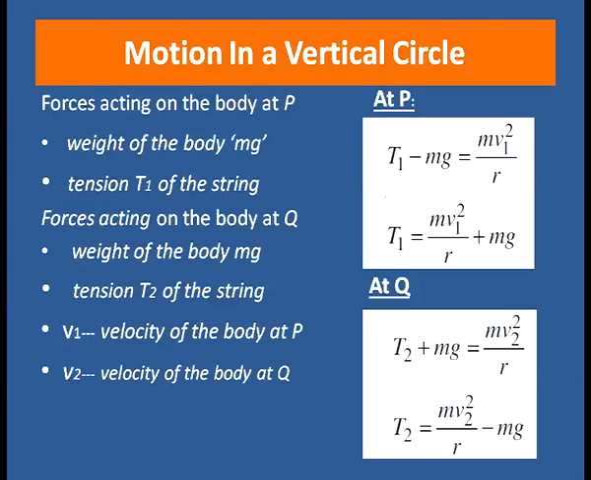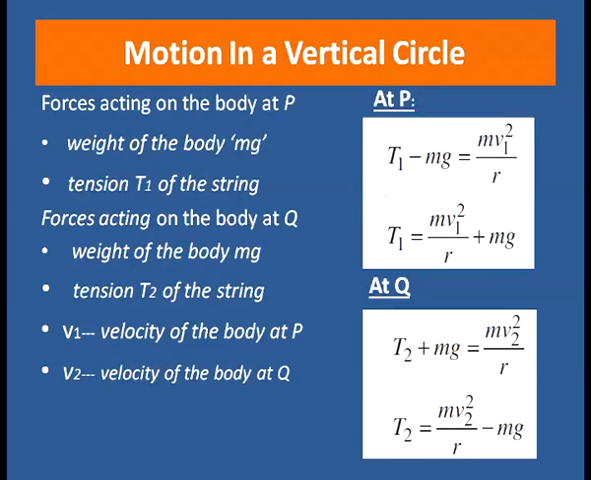Now, by equating the forces, as the body is moving in a circular path, and for moving in a circular path, a minimum centripetal force is required. That means, at point P, the net force acting, which provides the centripetal force, is T1 minus mg. So, we can write T1 minus mg equal to mv1 square divided by r. Simplifying, we get T1 equal to mv1 square divided by r plus mg.